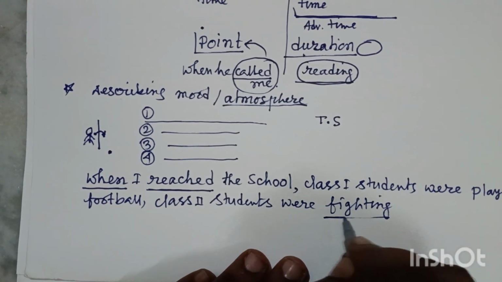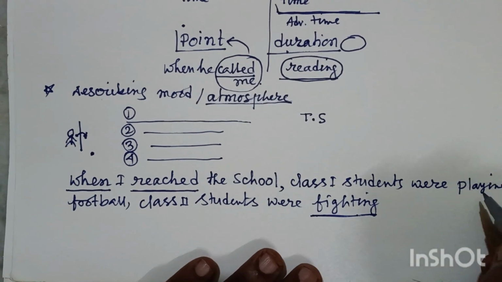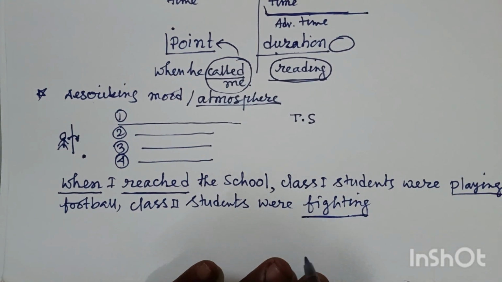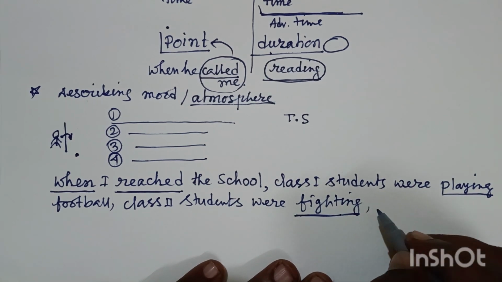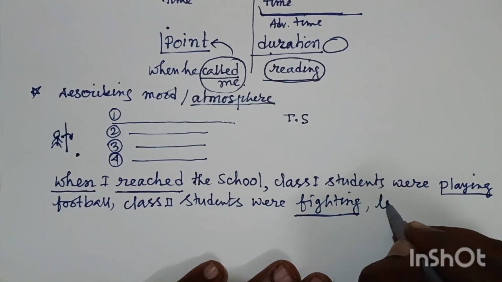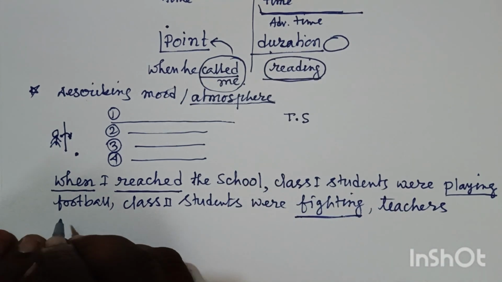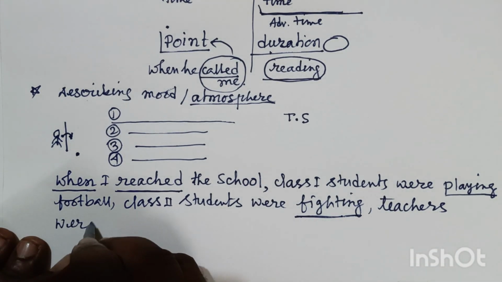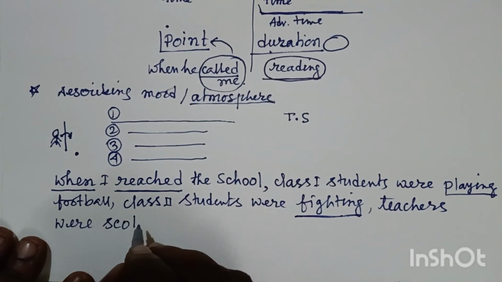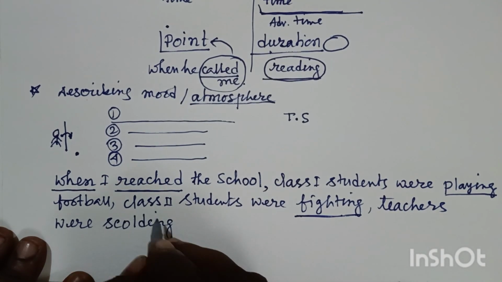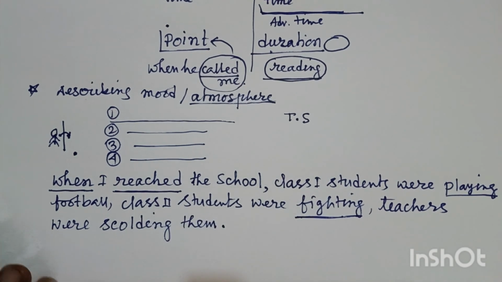Look, for this type of activity we need duration. Playing, we need duration. Then comma, teachers were scolding them. Okay, that's enough. So full stop.